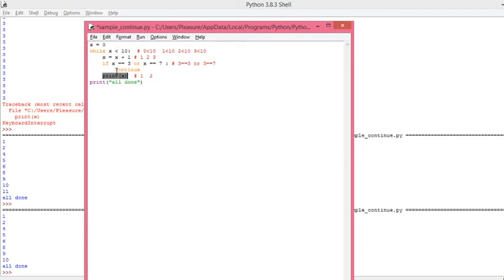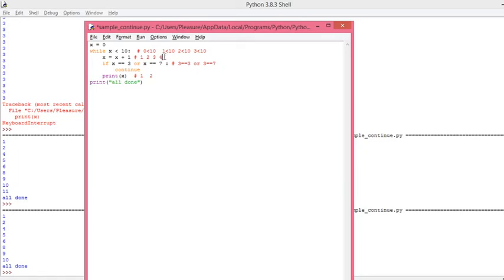That's why we didn't get the 3 on the screen. Since the continue statement jumped back to the beginning of the loop, that is the condition, it checks the next condition, 3 less than 10. Then it increments the value of x by 1.